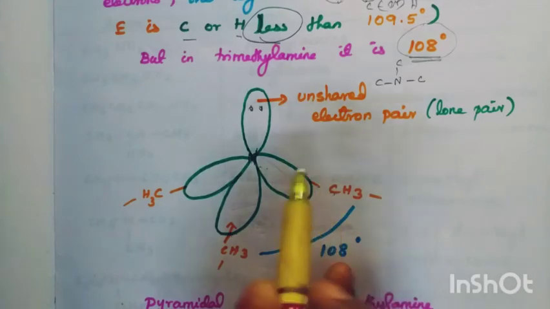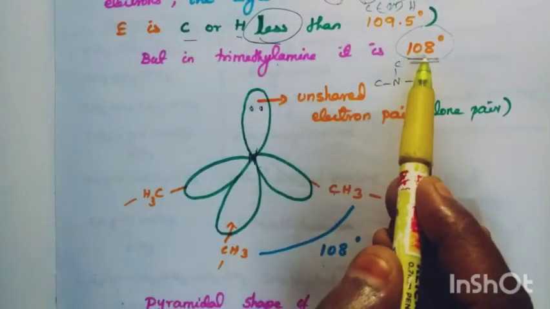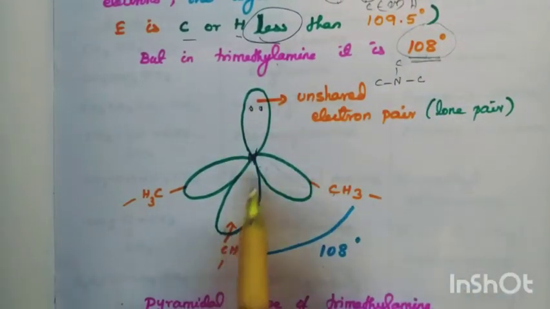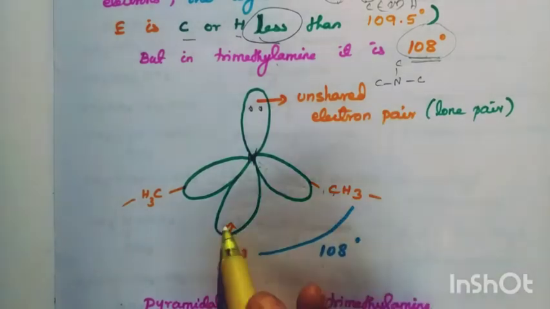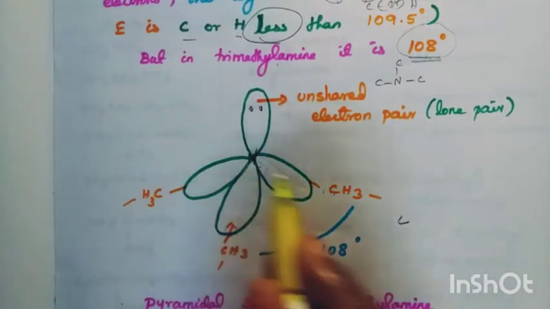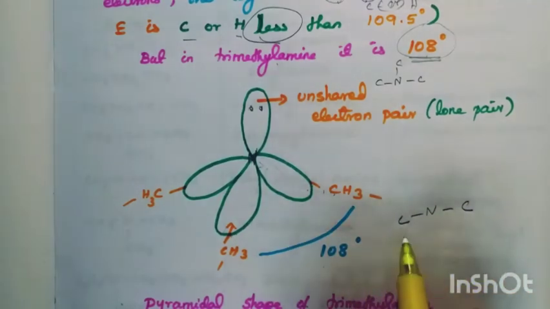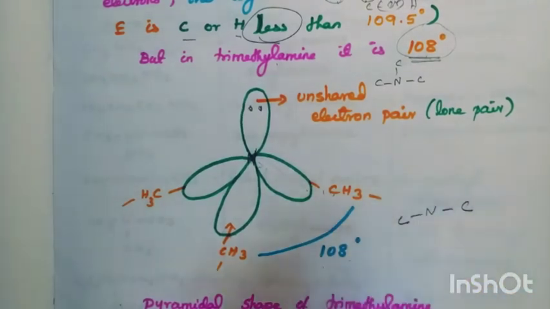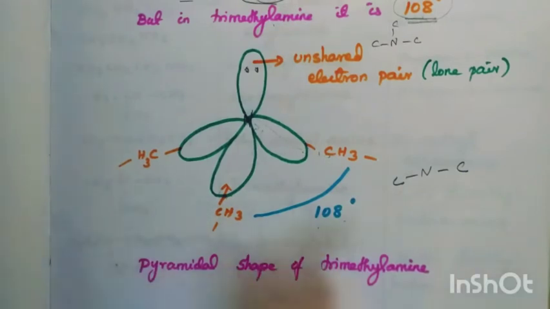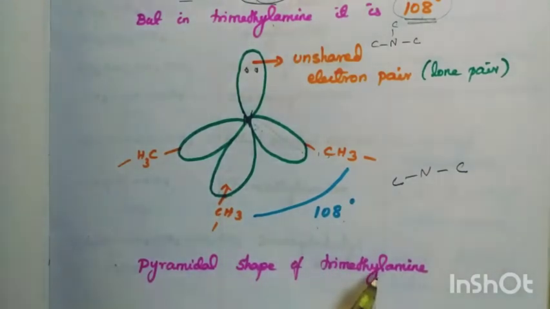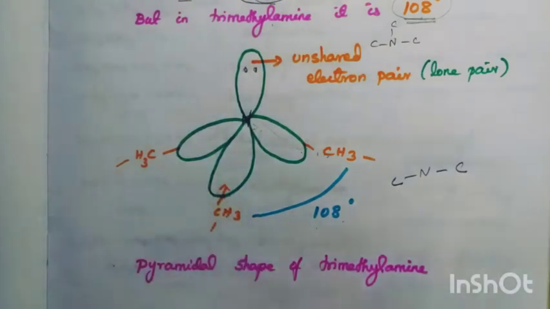So if it is a tertiary amine, the bond angle is 108 degree. This bonded to nitrogen, this bonded to carbon. This is the pyramidal shape of trimethylamine.